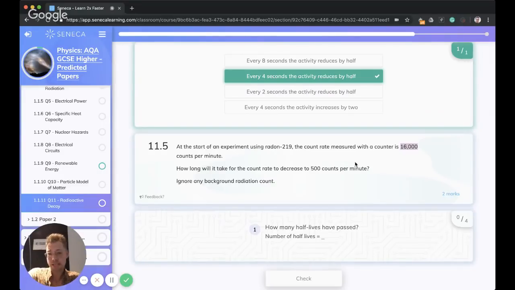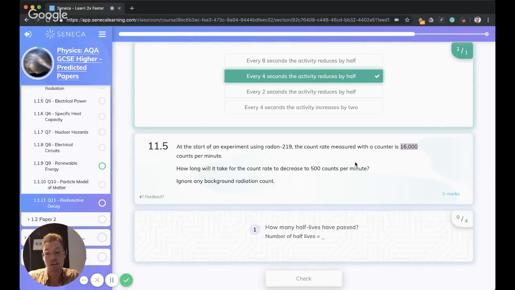We're ignoring radiation in the background. That's an important thing to remember because there's always little bits of radiation. It could come from cosmic rays. Some rocks are radioactive. So radioactivity is everywhere.